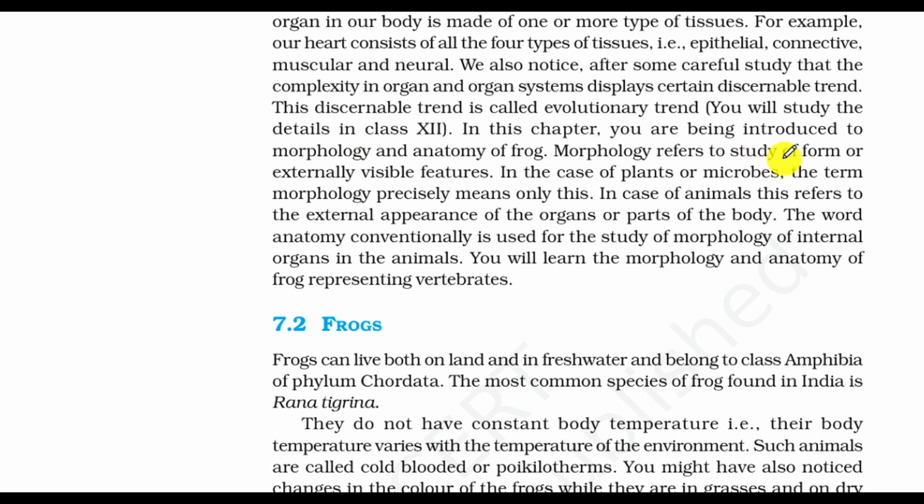Morphology refers to a study of form or externally visible features. In the case of plants or microbes, the term morphology precisely means only these. In case of animals, this refers to the external appearance of the organs or parts of the body. The word anatomy conventionally is used for the study of morphology of internal organs in the animals. You will learn the morphology and anatomy of frog representing vertebrates.